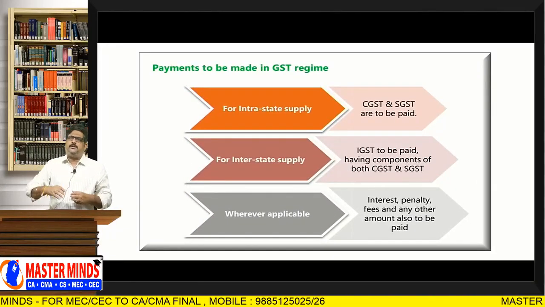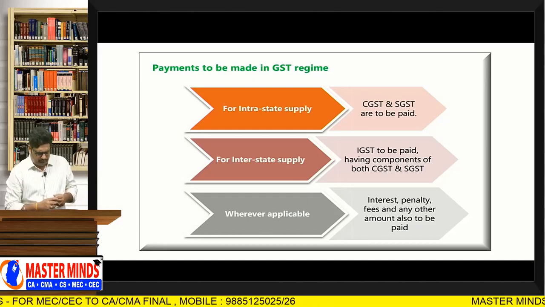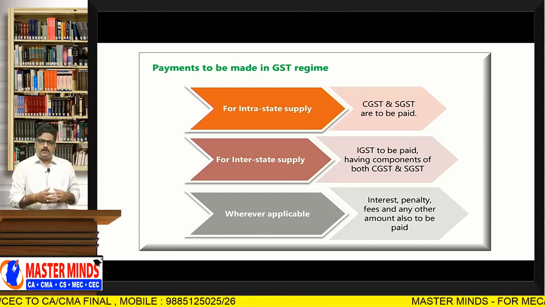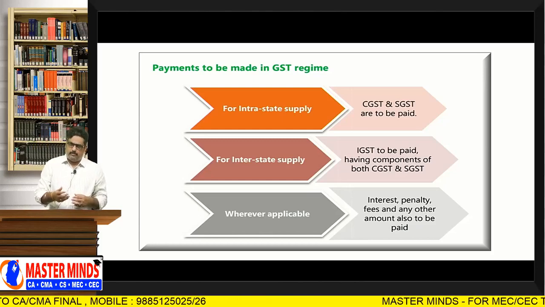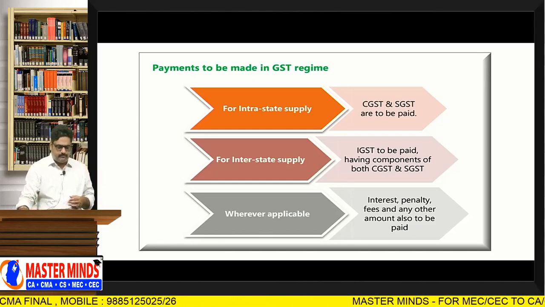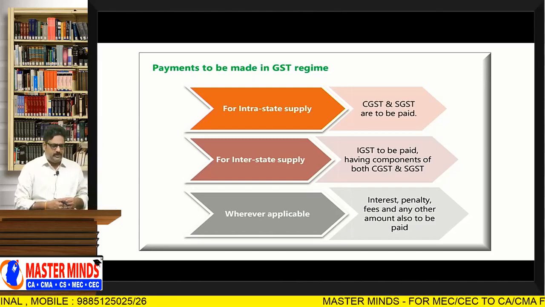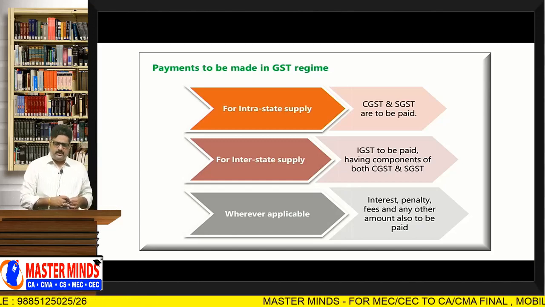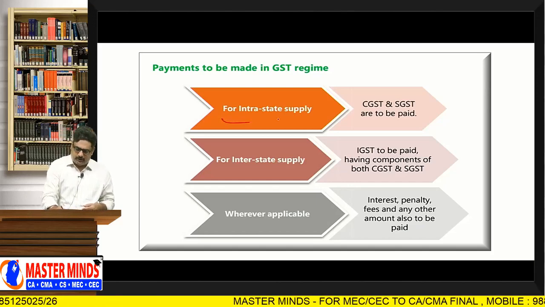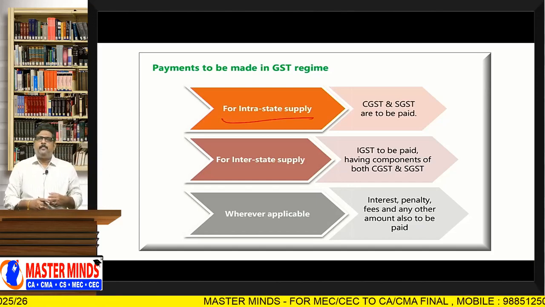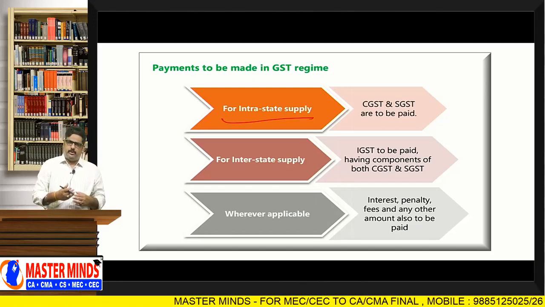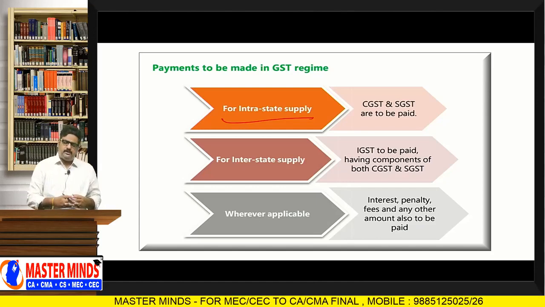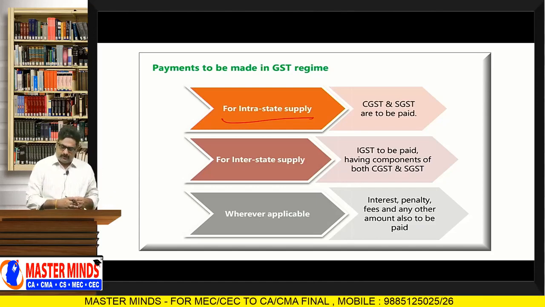What are the payments that are to be made in the GST regime? If it is an intrastate supply, what is meant by intrastate supply? If LOS, POS are in the same state or same UT, it is known as intrastate supply.